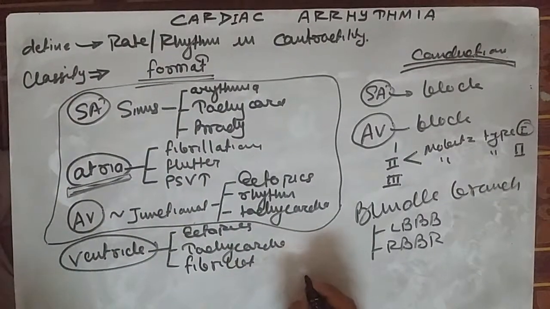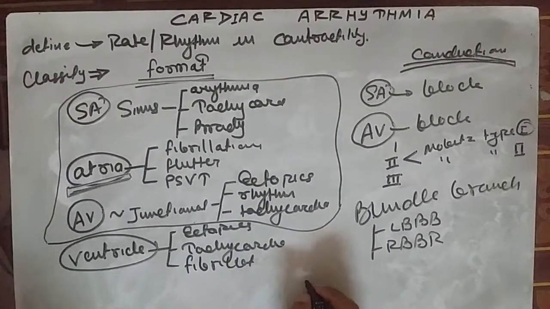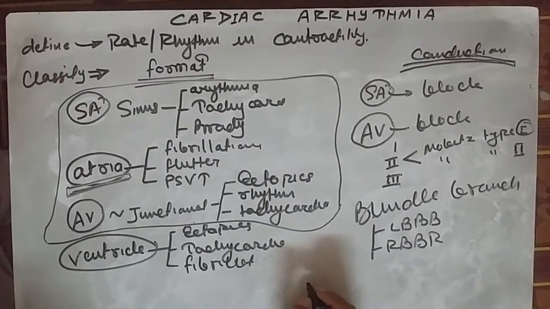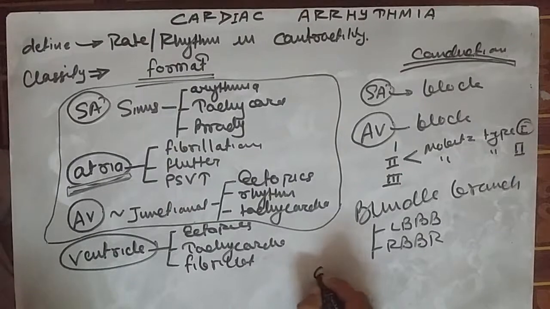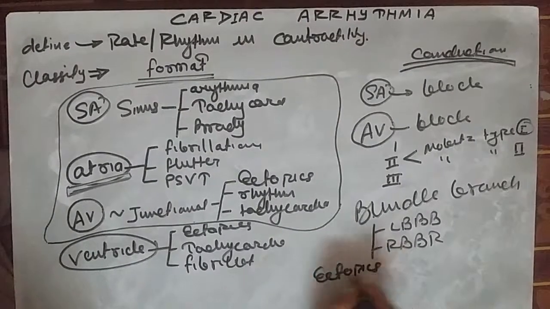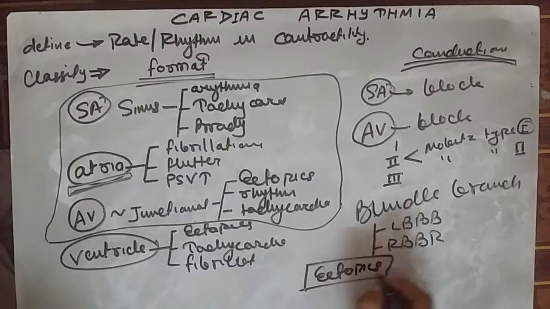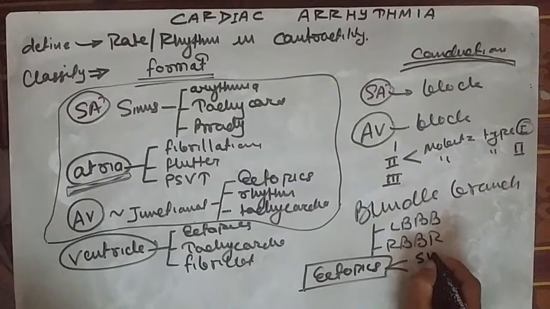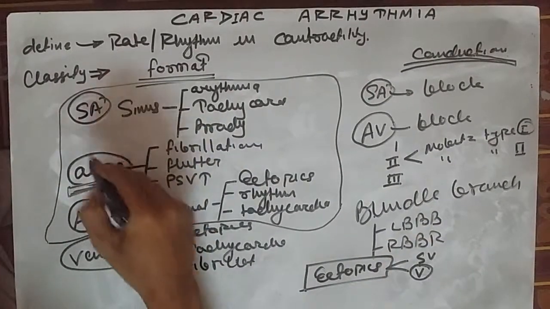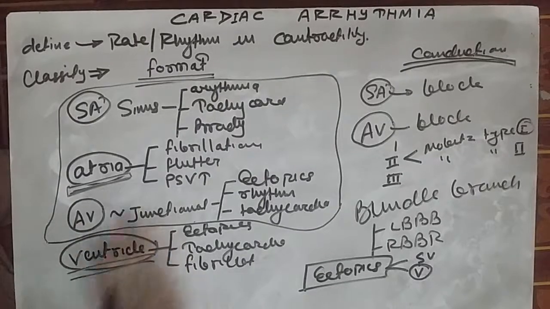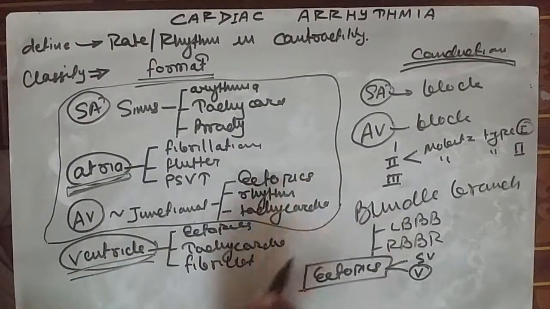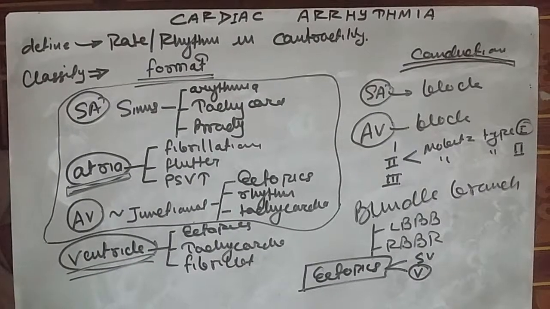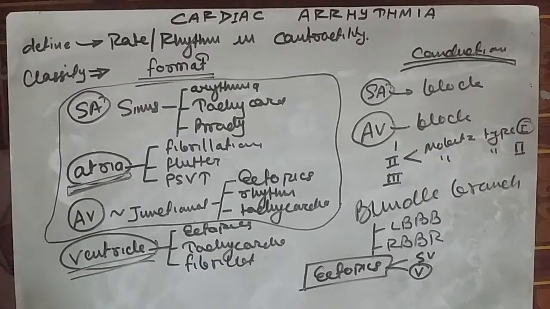And as we knew, whenever the origin of the impulse is other than the SA node, it is called ectopic. So this was an important topic, ectopic. And this ectopic is divided into supraventricular as well as ventricular. Supraventricular are these conditions, and ventricular are these, and these are the blockage conditions. Now we will study specifically some of these important topics.